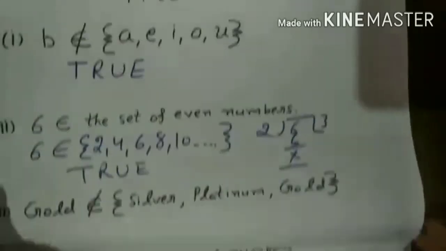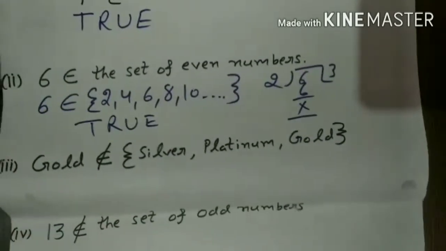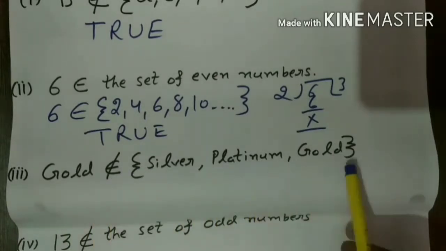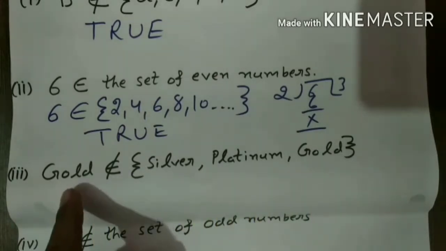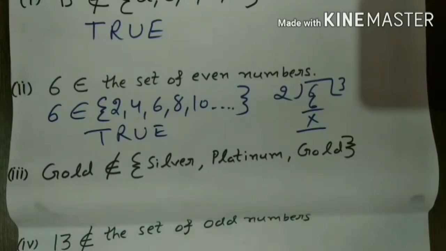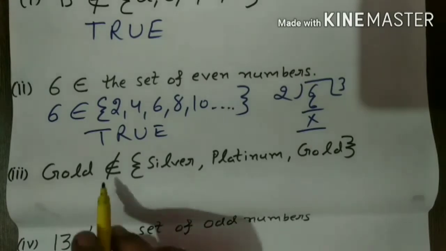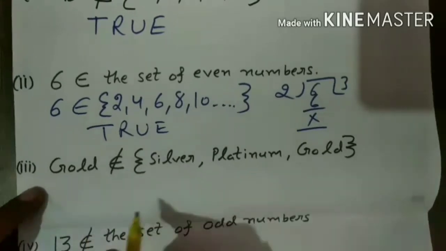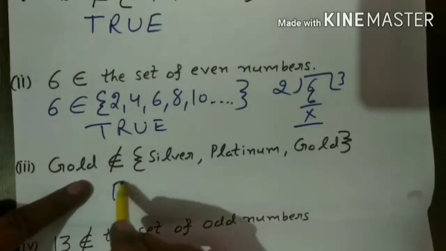Now we are on the third question, where it is given that gold does not belong to silver, platinum, gold. But you can see that gold is lying in this set. Gold is a member of this set. Therefore, gold belongs to this set. But it is written there that gold does not belong to. Therefore, this sentence is false.